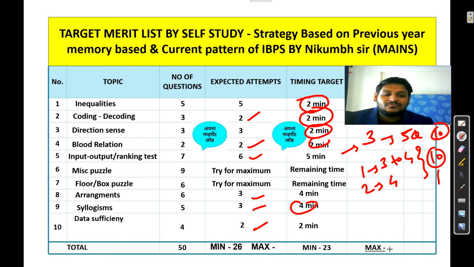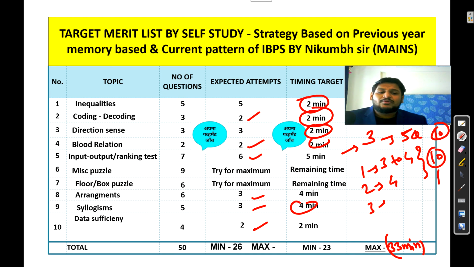So the maximum time for your reasoning will be 33 minutes, not beyond this. 33 minutes is the final time. Definitely you can minimize this a little bit, 30 to 32 minutes. Here you can save your time in input output ranking test. Again in syllogism and arrangement, if your concept and speed is good, then definitely you can save. But I will consider a maximum of 33 minutes for the reasoning section, which will be enough.